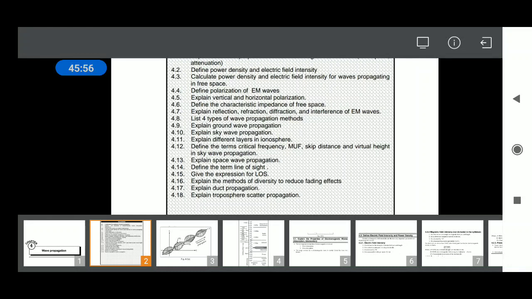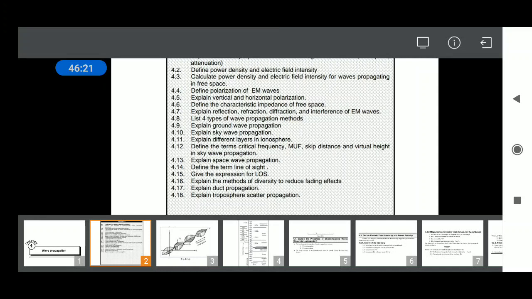Whereas in sky wave propagation, ionosphere is acting like a reflector for EM waves, and it works efficiently in the daytime because of more ionized layers in the ionosphere. The limitation is if frequencies are beyond 30 MHz, the EM waves will not be reflected, they penetrate through, and it requires large power also.